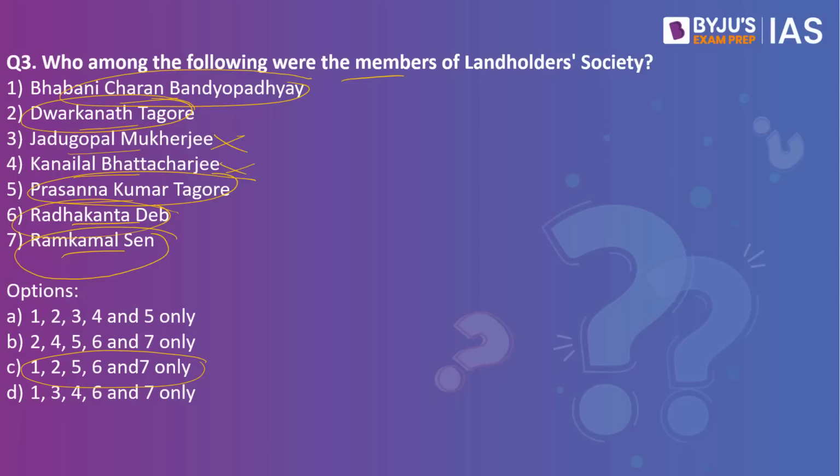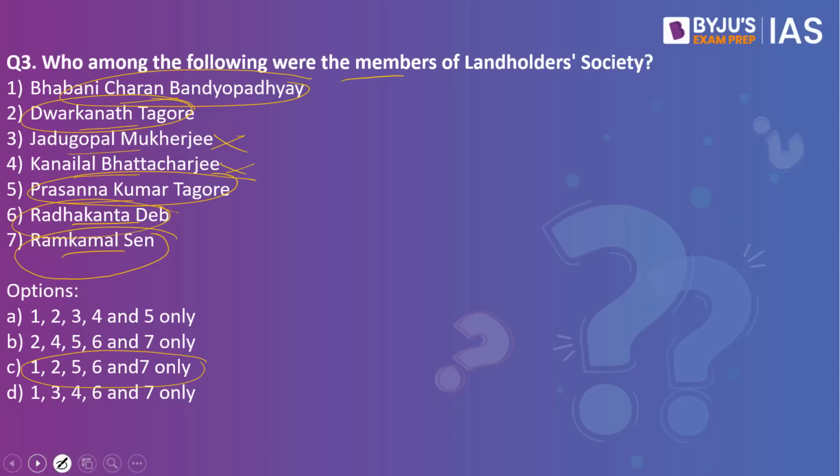So please remember, when we speak about Landholders Society, it was earlier called the Zamindari Association. The founders of the association included all these people, and the association campaigned for permanent settlement to be implemented all over India. This organization merged with the Bengal British India Society, and finally what we have is the British India Association.